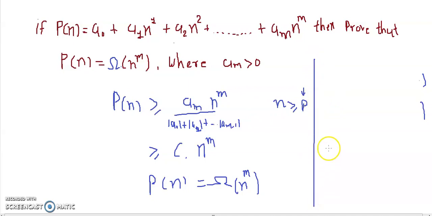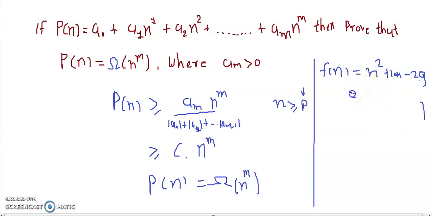For example, if the growth rate of a function is given by f(n) = n square plus 10n minus 20, we want to assign omega notation to this function. Consider that this is the growth rate of any algorithm, and it is represented by this function. So we want to assign omega notation to this function.